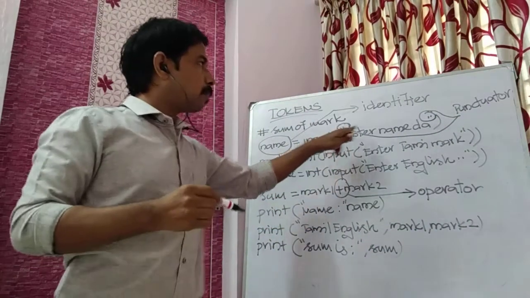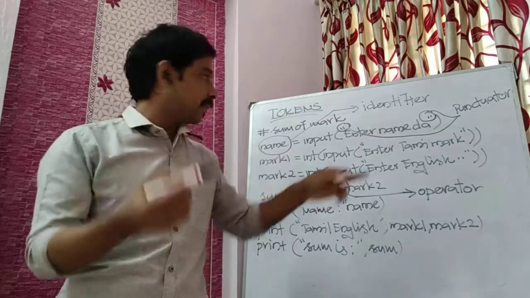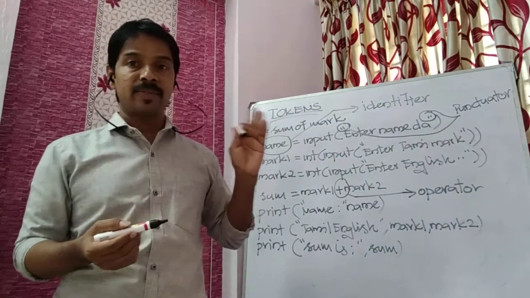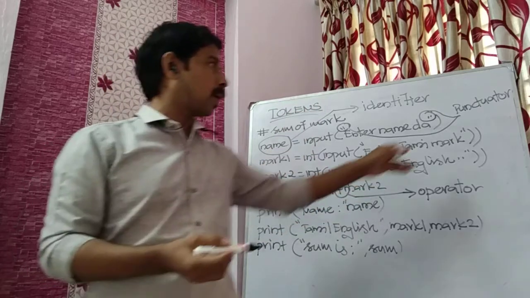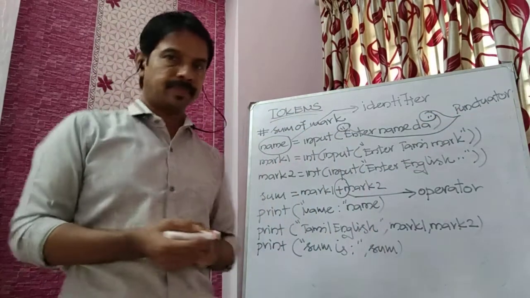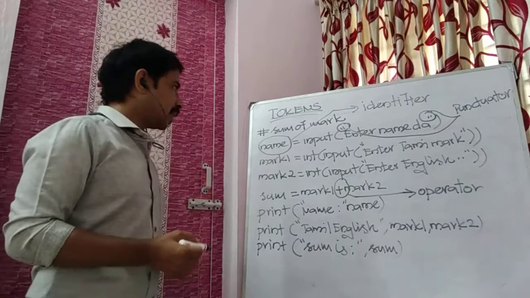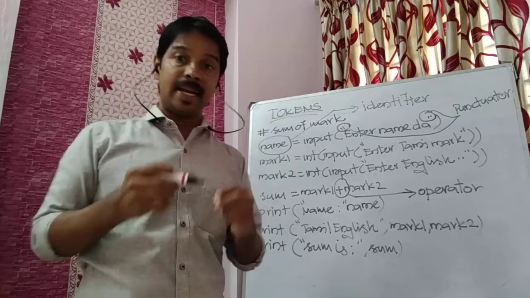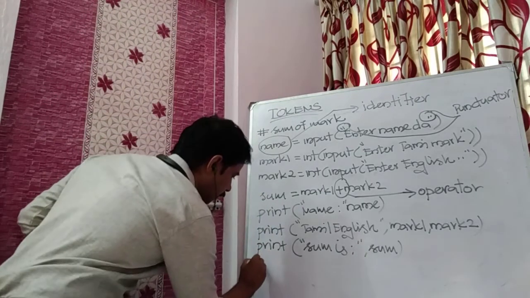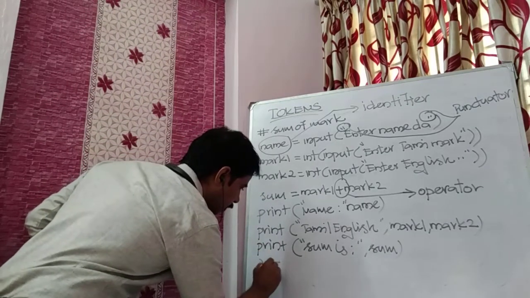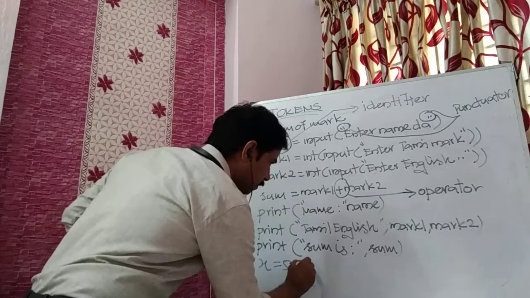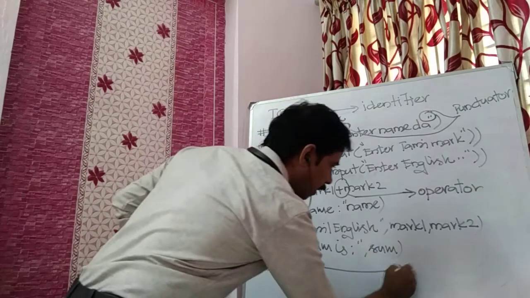This double quote symbol, even this open bracket, close bracket, all the symbols which are used inside your program come under the concept called punctuator. Okay, and then we need a literal. I will say x is equal to 500. This is a literal.